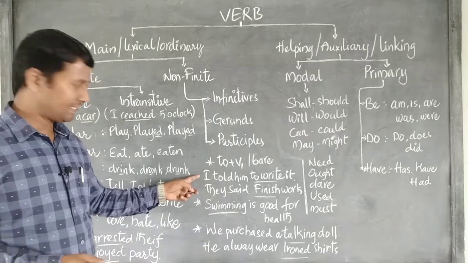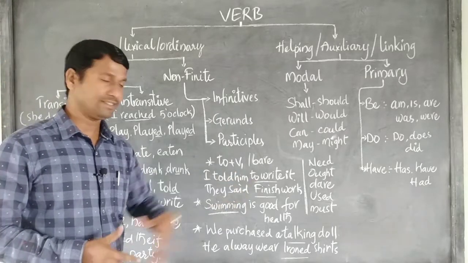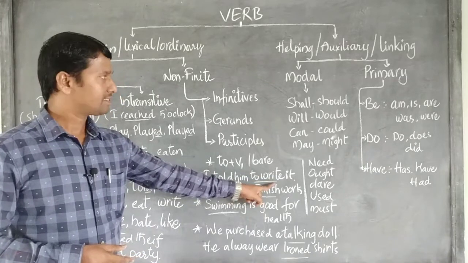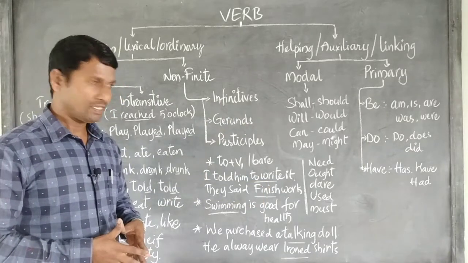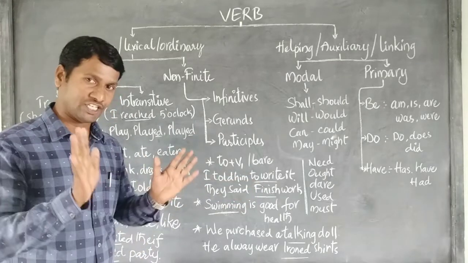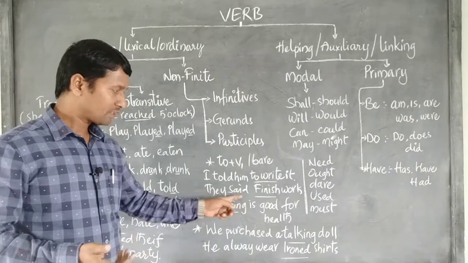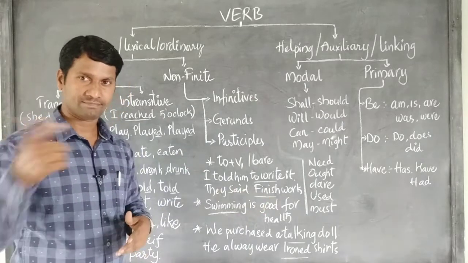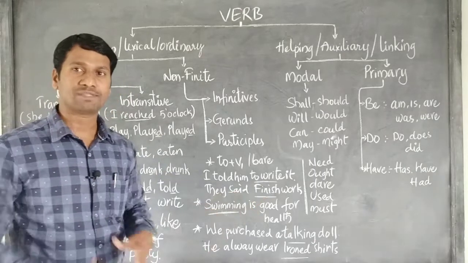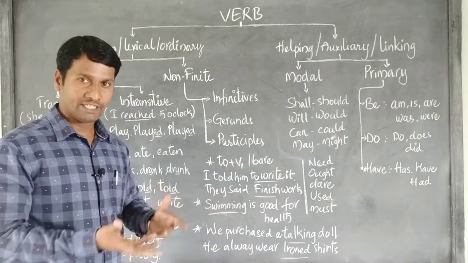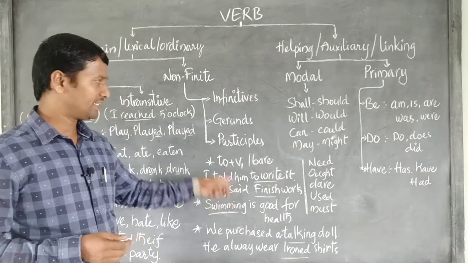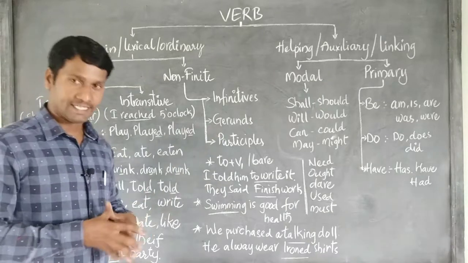If you see an example here, I told him to write it. To write, to plus V1, is an example of infinitives. It is not possible to change into other forms of the verb. It remains unchanged. If you see another example, they said finish work. Finish is a verb which cannot be changed into other forms of the verb. And here we do not have any to. So we call it bare infinitives. To infinitives, bare infinitives. If you see the second one, gerunds.